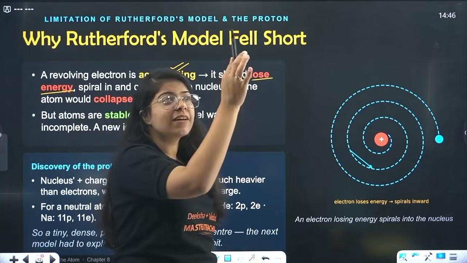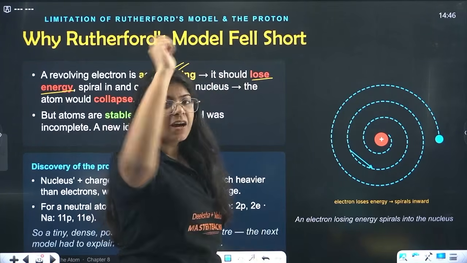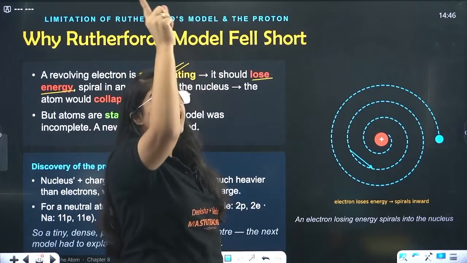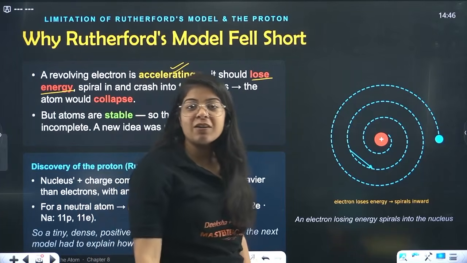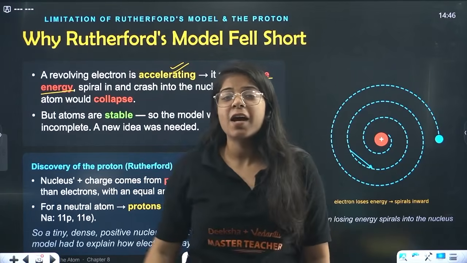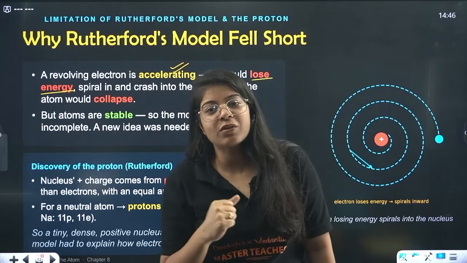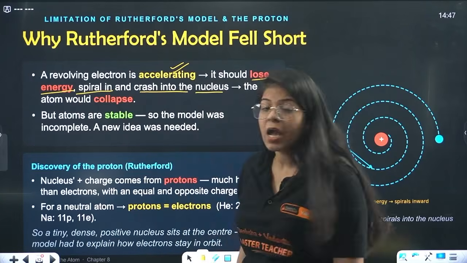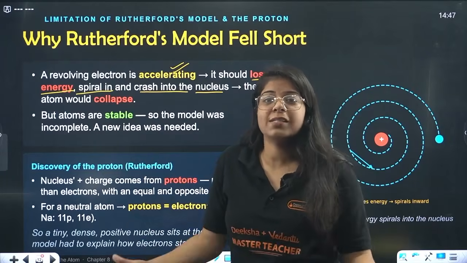But if you give it less energy, you rotate a rope and slow it down, you will see that the radius was this big, and then it will start getting smaller, and then it will stop. That is what should happen to the electron. There is no external energy provided. If it's just revolving, it is accelerating, so it should keep reducing its radius and fall into the nucleus. It should spiral in and crash into the nucleus, and hence the atom collapses. The atom should not exist at all.